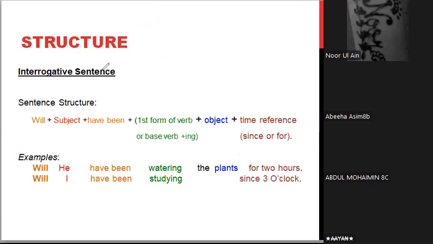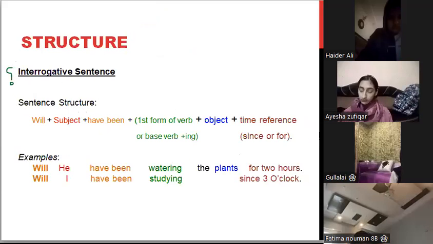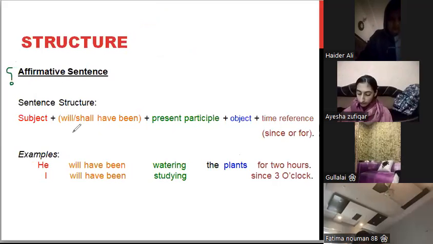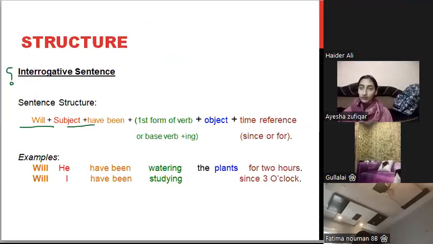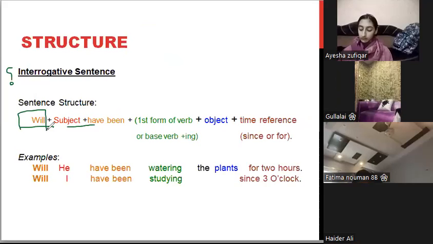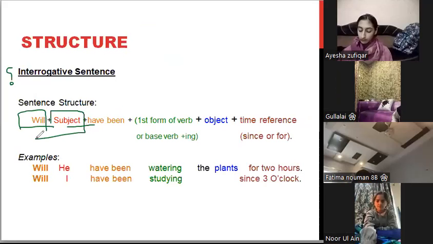Come to the interrogative. Now, interrogative sentences are the question statements. Now, what happens? Initially, let me compare it with the affirmative sentence. Okay? Now, over here in the affirmative sentence, you had the subject first and then came will, shall. Okay? Now, over here in the interrogative, you have will first and then comes your subject.